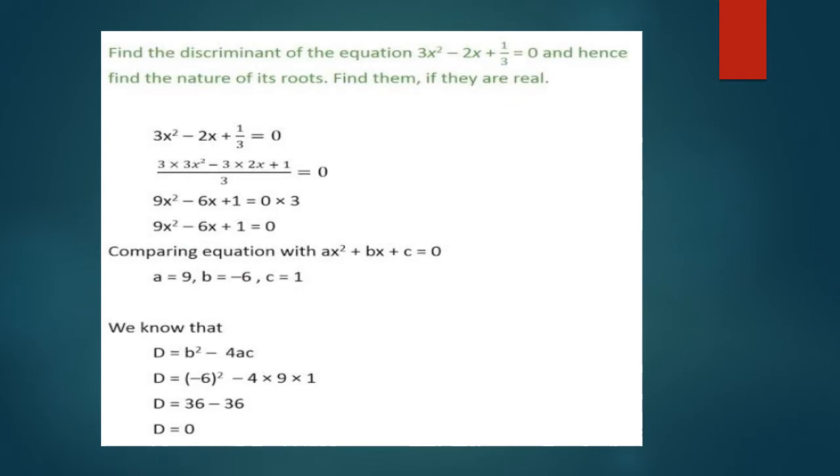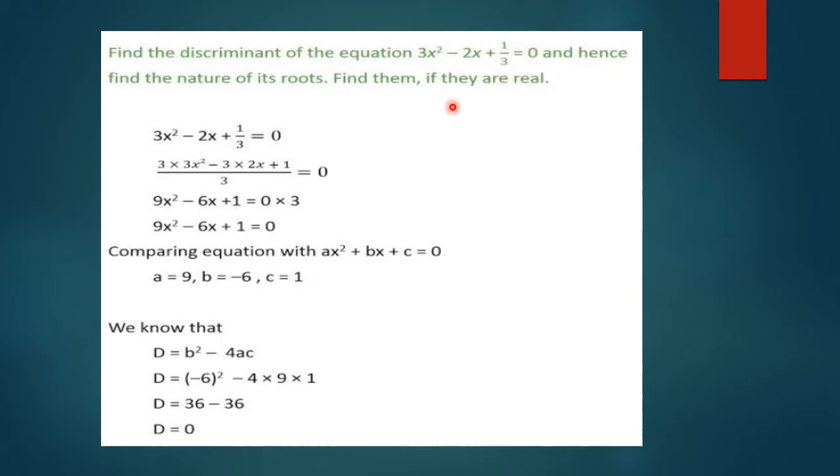Let's have some examples. Find the discriminant of the equation 3x square minus 2x plus 1 by 3 is equal to 0, and hence find the nature of the roots. Find whether they are real or not, equal or not. Let's see what happens. The value of a is 3, b is minus 2, c is 1 by 3.